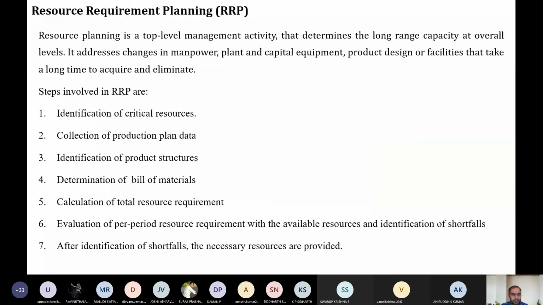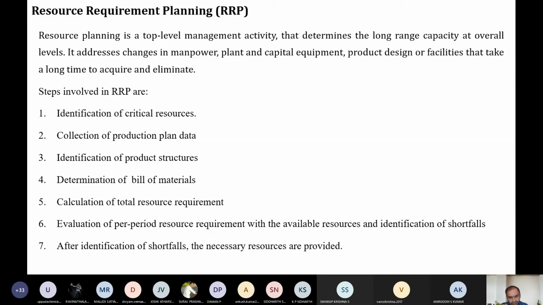So what is this resource requirement planning? It is for the long range, as I told you. Normally it addresses manpower, installation of a new plant, how you are going to plan the capital for the equipment, what the product design is, and what you will require in the future after a long time, or what things you should remove, like planning of critical resources. It also covers development of a production plan by collection of data, what the product structure is that they are going to make, and what the bill of materials required is.